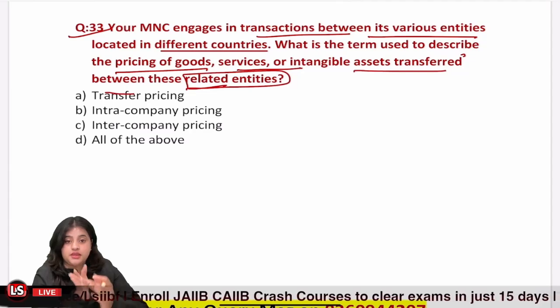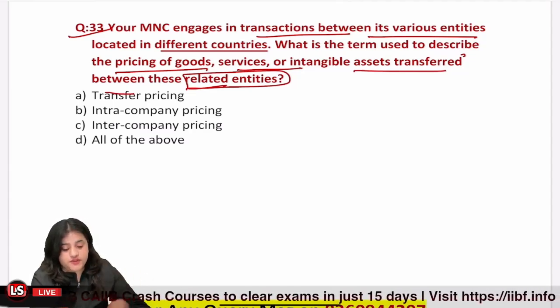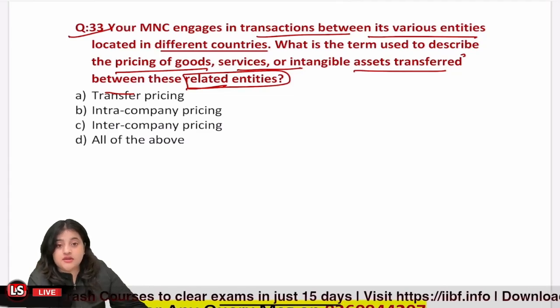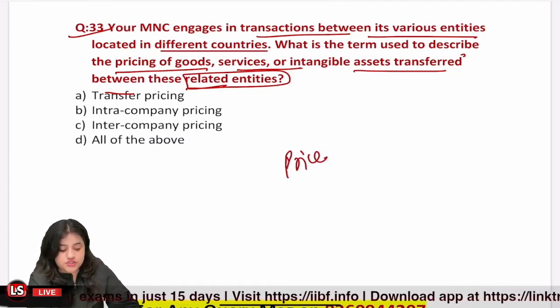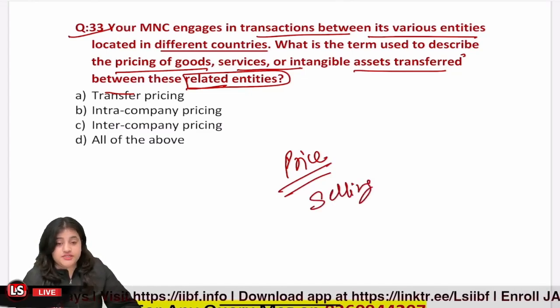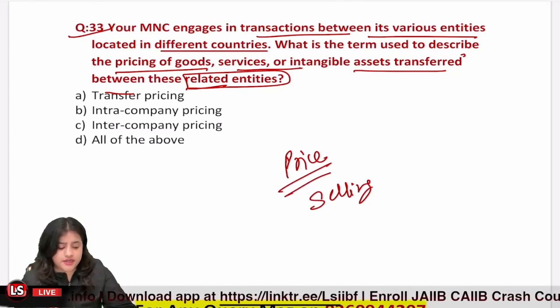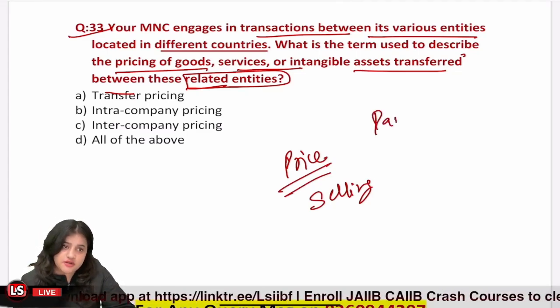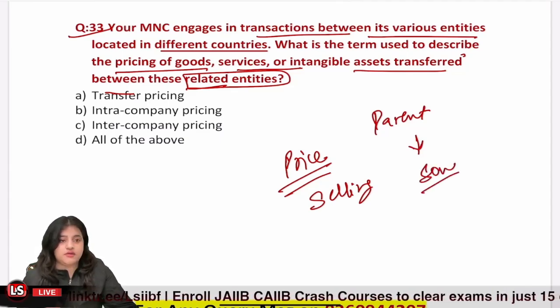So in accounting or in financial terms, when two related entities are selling goods to each other, the price that is used is not called the selling price, because let's just say related entities are like a family. Okay, so the parent entity we can call the parent, and the subsidiary we can call son or daughter, right?